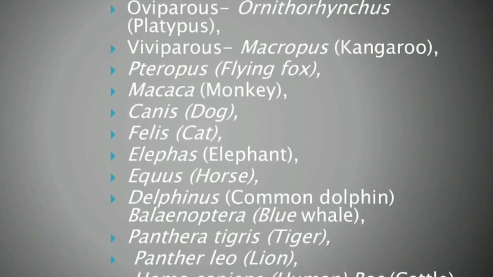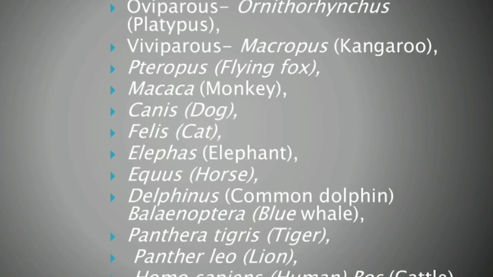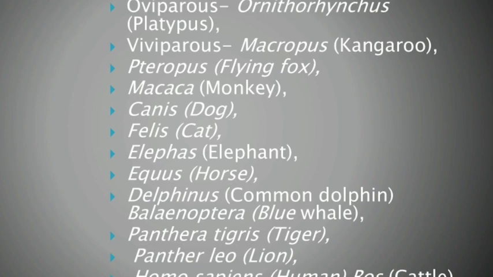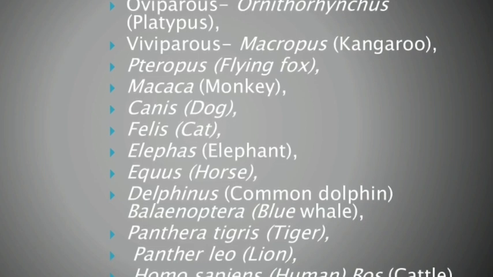Canis is dog and Felis is cat. Elephas is elephant. Equus is horse. Delphinus is the common dolphin. And Balaenoptera is the blue whale. Note it, ma'am. Balaenoptera, blue whale, was asked as one word. Panthera tigris is a tiger. Panthera leo is a lion. And Homo sapiens is human.